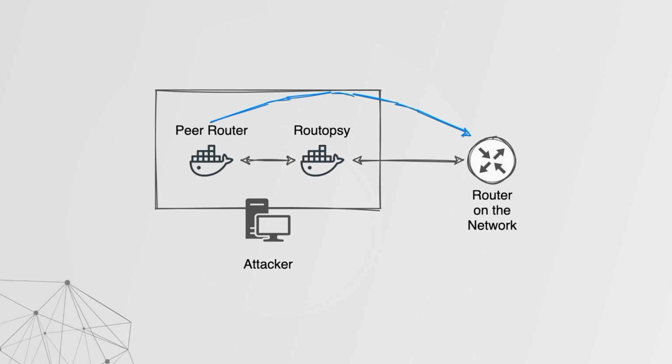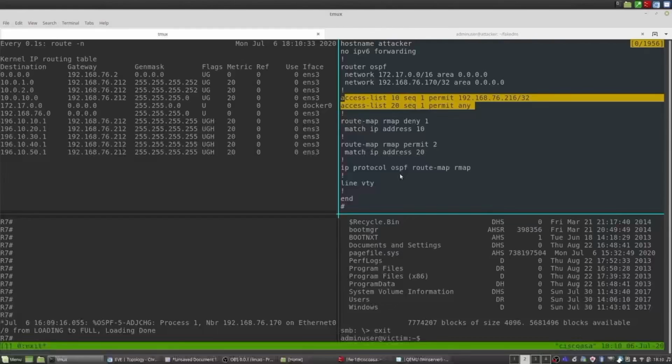And we want to prevent it because Routopsy shares the routing table of the attacker host. So when this traffic comes back from another network to us, we would like to manipulate it whichever way we want to. That's why we need to prevent the addition of that route into our table. Let's take a look at the demo and how this is done.